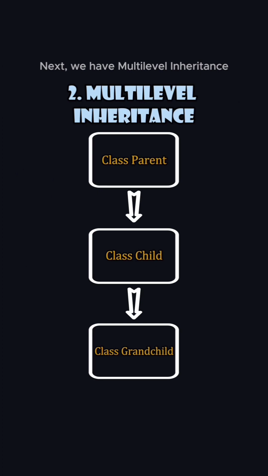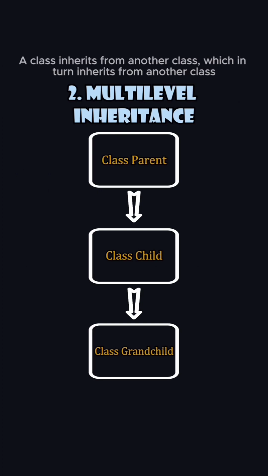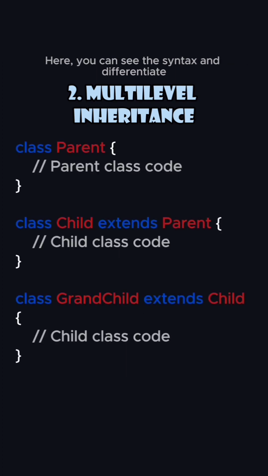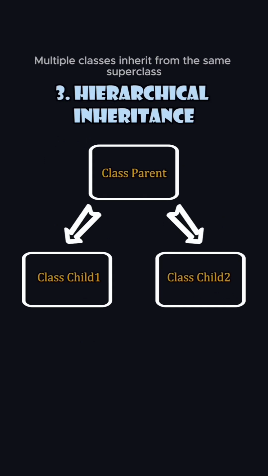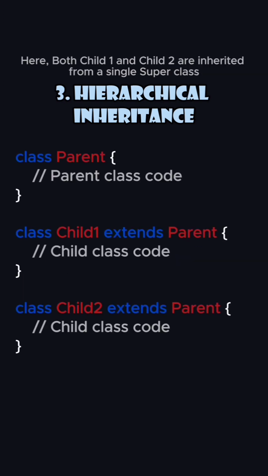Next, we have multilevel inheritance. A class inherits from another class, which in turn inherits from another class. Here, you can see the syntax and differentiate. Then there's hierarchical inheritance. Multiple classes inherit from the same superclass, like a tree. Here, both child 1 and child 2 are inherited from a single superclass.